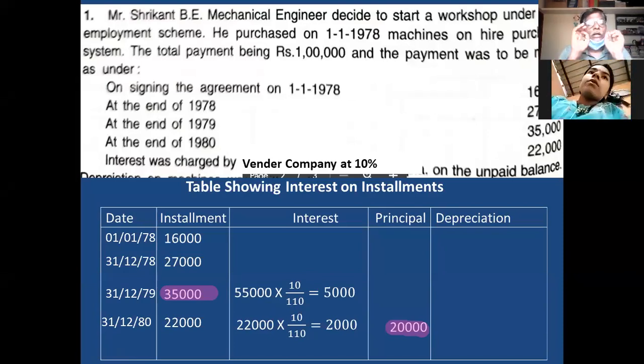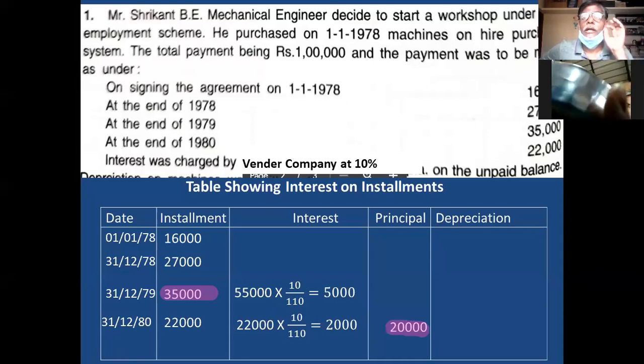And now tell me what is the principal? 30,000. Very good. My dear friends, remember you deduct interest from the installment. Some of my dear students by oversight deduct 5,000 from the 55,000. That is a blunder mistake you commit. Remember this.